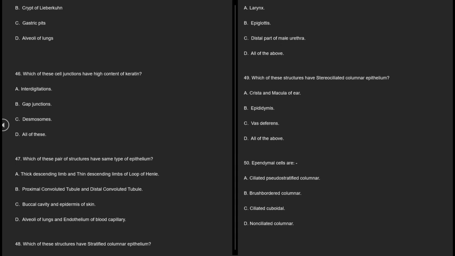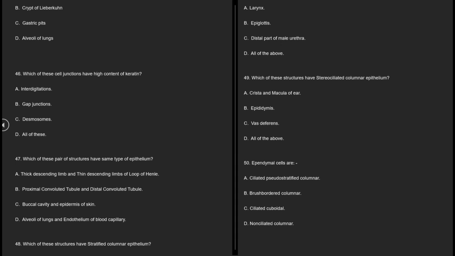47. Which of these pairs of structures have the same type of epithelium? A. Thick descending limb and thin descending limbs of loop of Henle, B. Proximal convoluted tubule and distal convoluted tubule, C. Buccal cavity and epidermis of skin, D. Alveoli of lungs and endothelium of blood capillary. 48. Which of these structures have stratified columnar epithelium? A. Larynx, B. Epiglottis, C. Distal part of male urethra, D. All of the above.